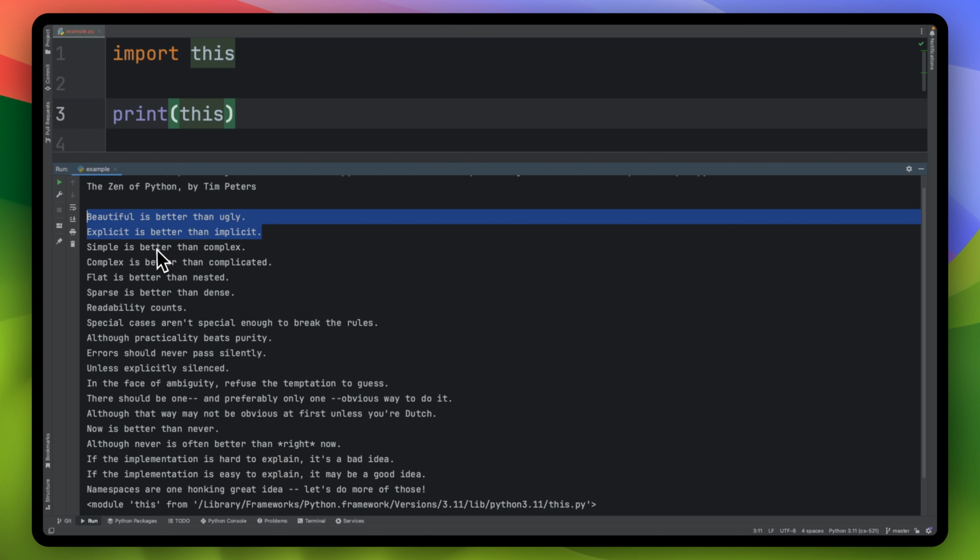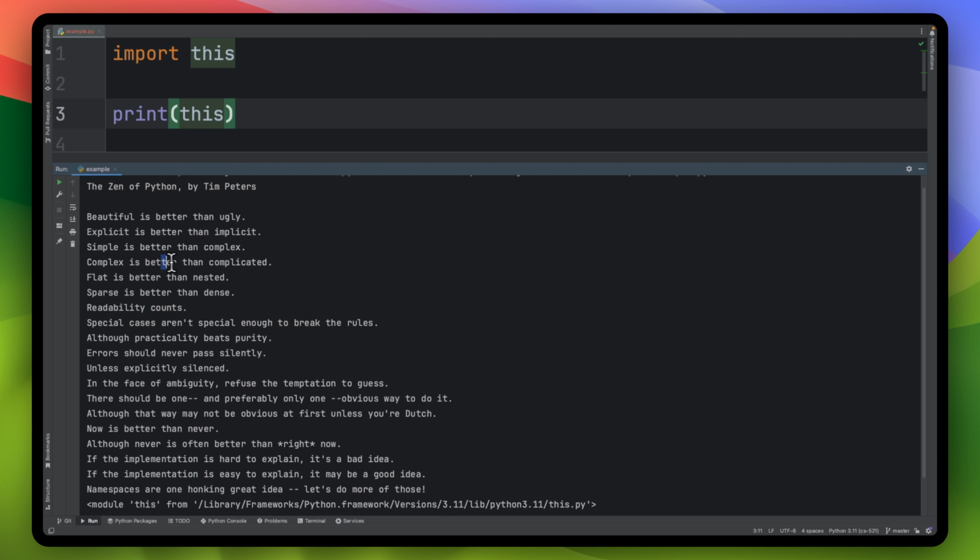So simple is better than complex. And again, instead of making code that's not readable or as readable, when you make things explicit, you're calling things out, you're making it obvious for us and other developers in our team to come back and look at the code and make sense of it. It's going to be better.